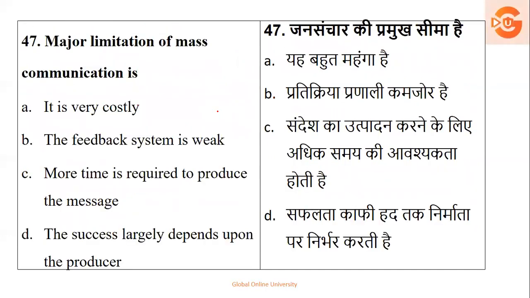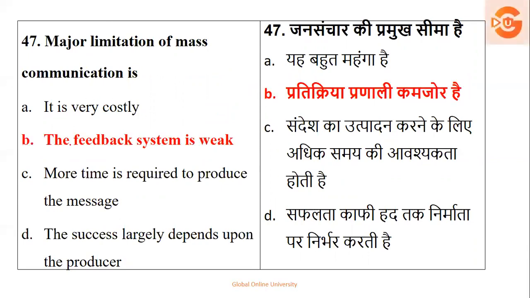Next, the major limitation of mass communication is that it's very costly, the feedback is weak, more time is required, or the success depends upon the producer. But what is the major one? The feedback is weak. It's very, very weak. There is no guarantee of feedback coming in such types of communication.